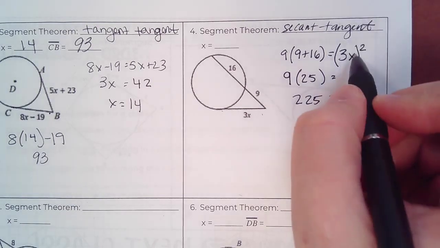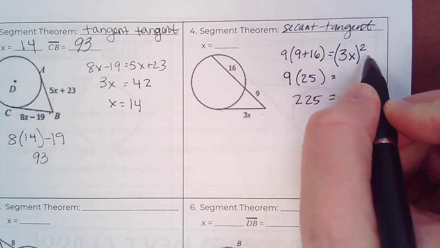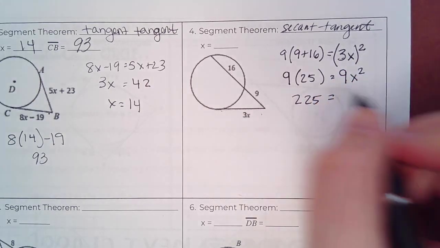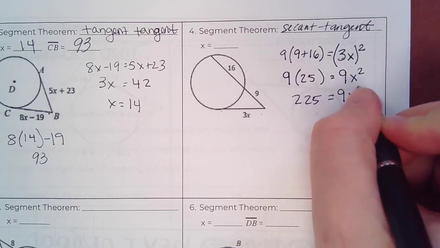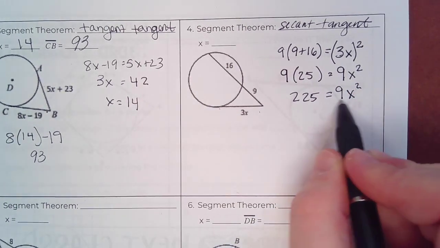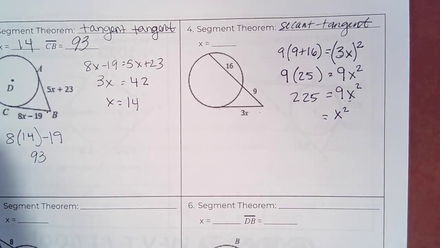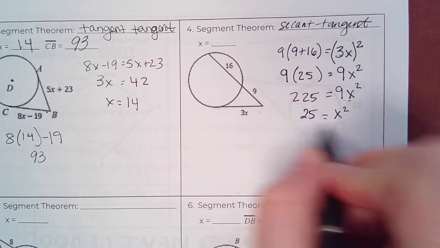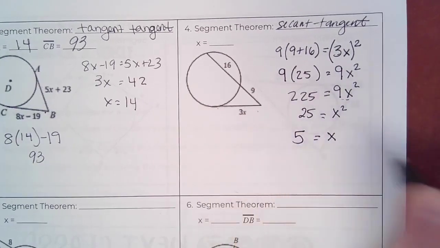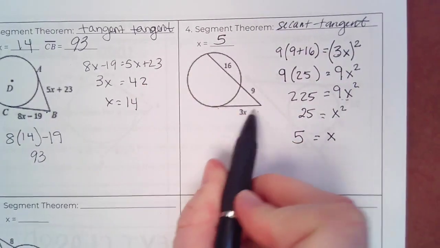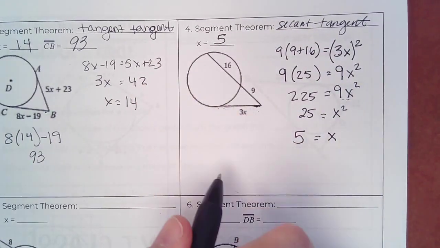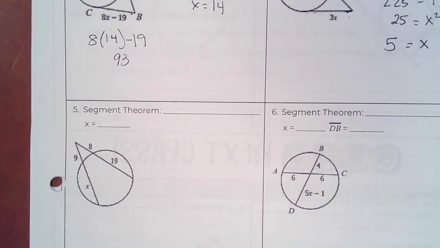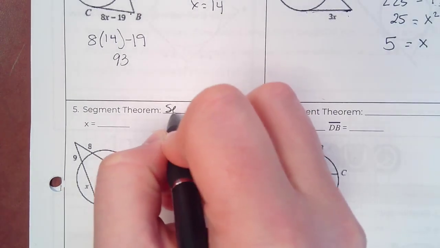On the right, I need to distribute the square to each of these parts. So 3 squared is 9. X squared stays x squared. Trying to get x alone, so I'm going to divide by 9. So x squared equals 25. Square root both sides, so x equals 5. If I wanted to find this tangent segment, I'd do 3 times 5. All right, both of these segments pass into the circle, so secant, secant.